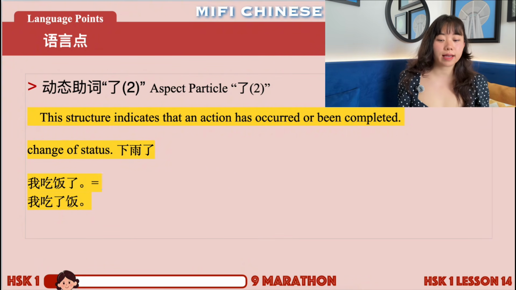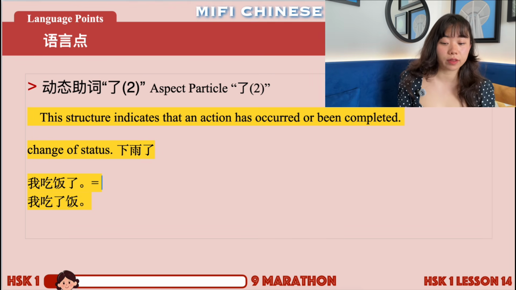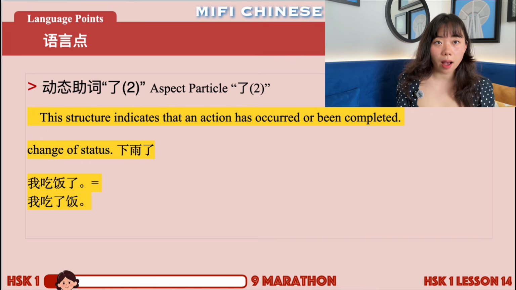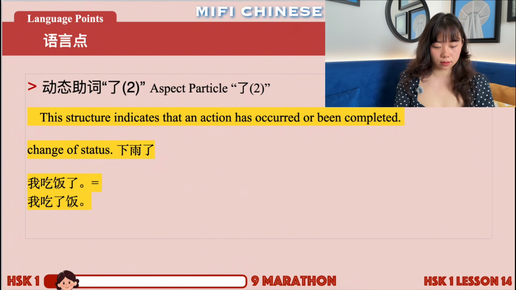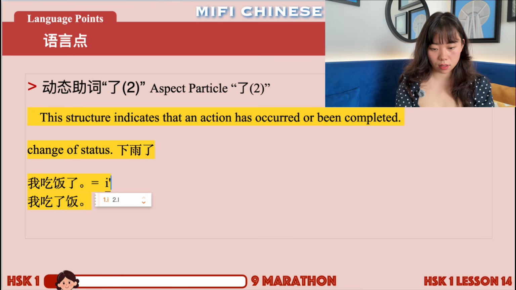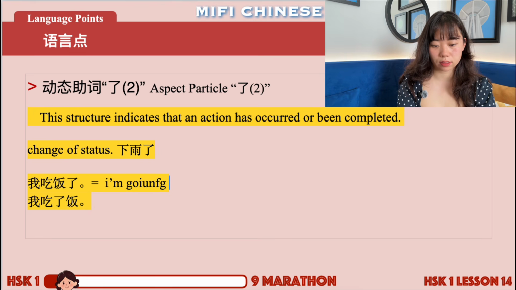Here, it's actually the change of status. It means before I was not eating, but now I'm going to change from not eating to eating. Normally when you say this sentence, 我吃饭了, the scenario is that you are saying to other people, I'm going to eat. 我吃饭了. I'm going to eat.